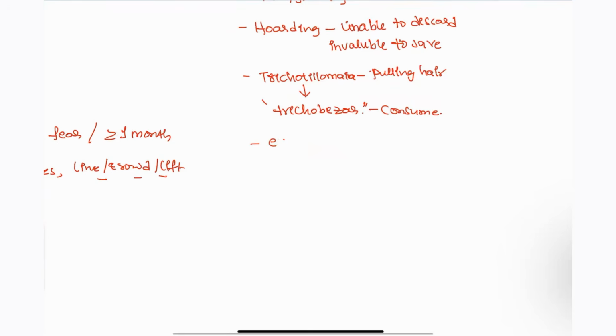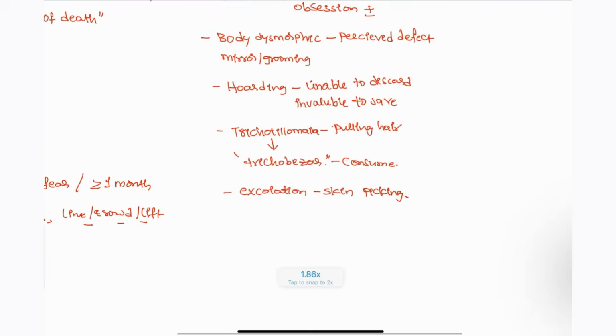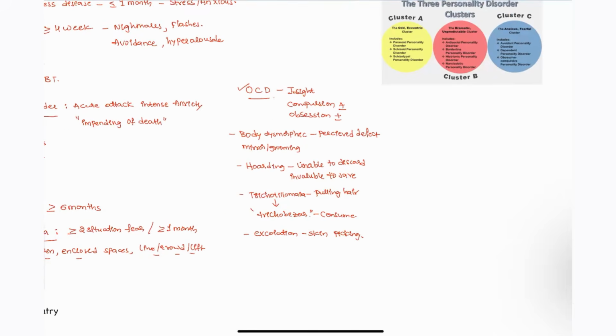Next, excoriation disorder. Excoriation disorder, again, is a skin picking disorder that will be seen in this condition, right? These are some of the OCD related disorders. And for this patient, what is the drug of choice, guys? Again, SSRIs can be given for this patient.